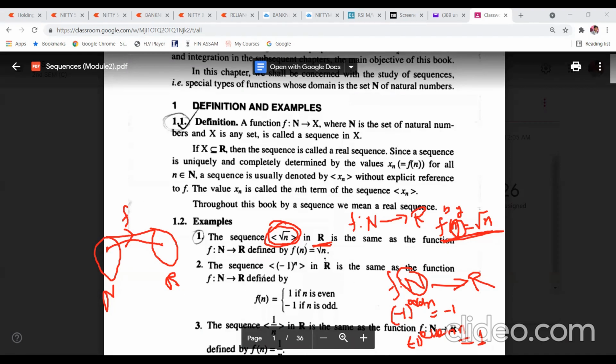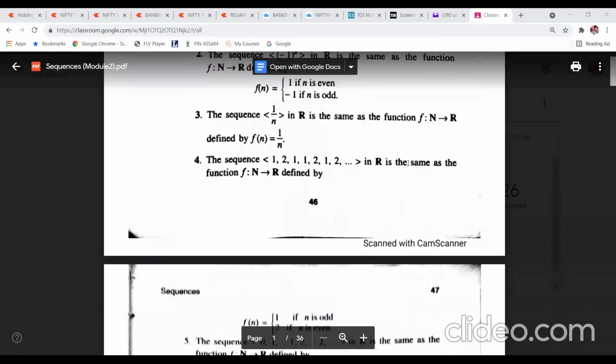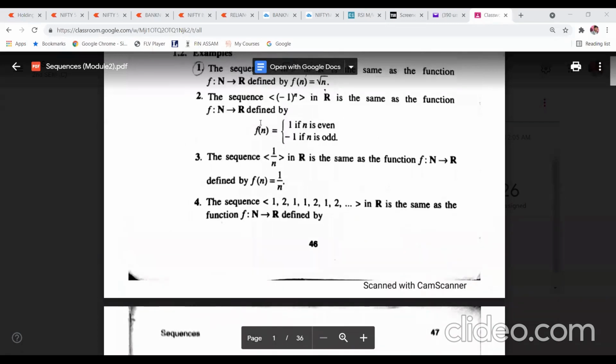So this sequence will be defined by f from N to R, defined by f(n) is equal to 1 if n is even, and -1 if n is odd. So this can be defined like this. Then in a similar fashion, this sequence 1 upon n, in R, f from N to R is defined by f(n) is equal to 1 upon n. That is simple.